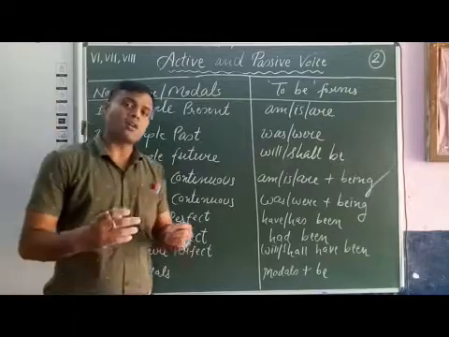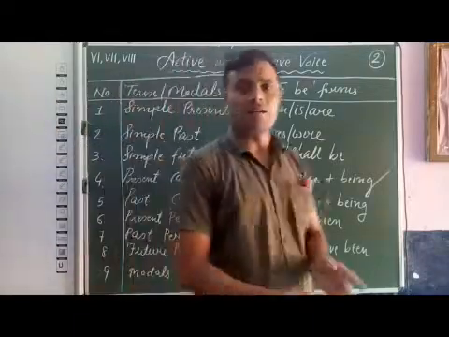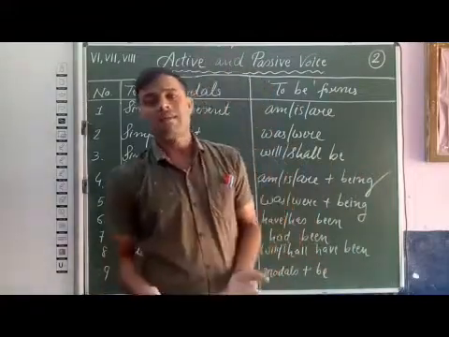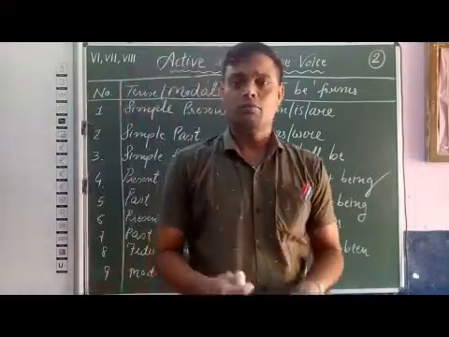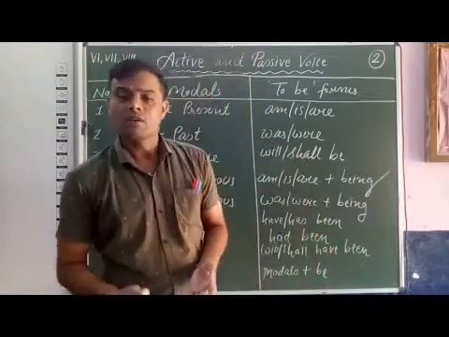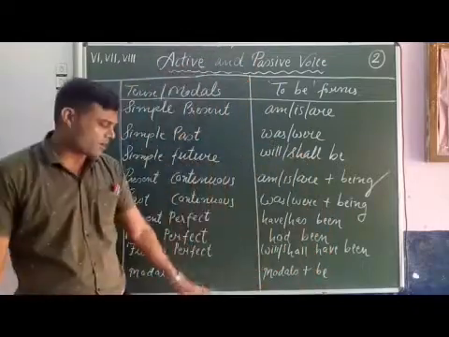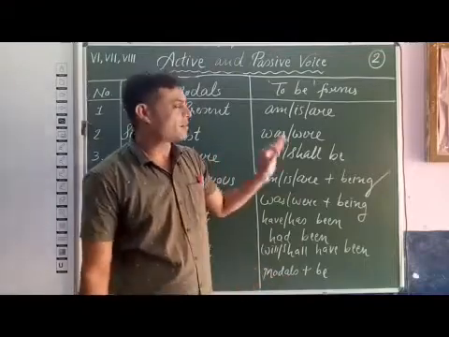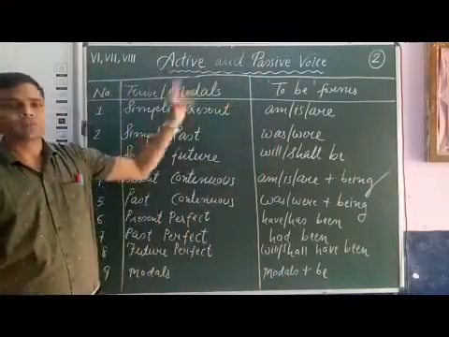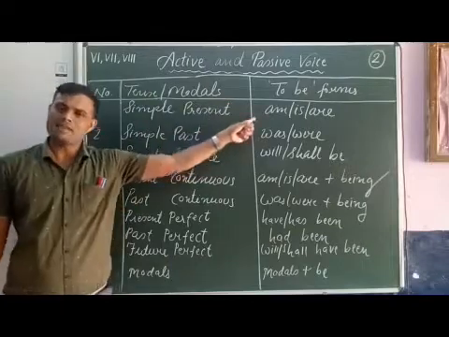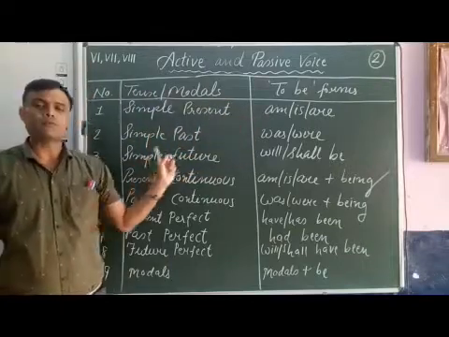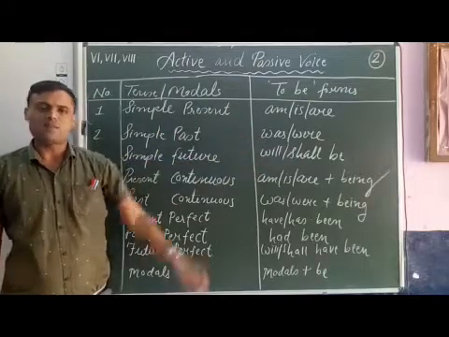And when there are modal auxiliaries in the sentence like can, may, would, should, will, shall, might, must, at that time we use modals plus be. So remember these to be forms. For simple present tense, am, is, are. Simple past, was, were. Simple future, will be, shall be.